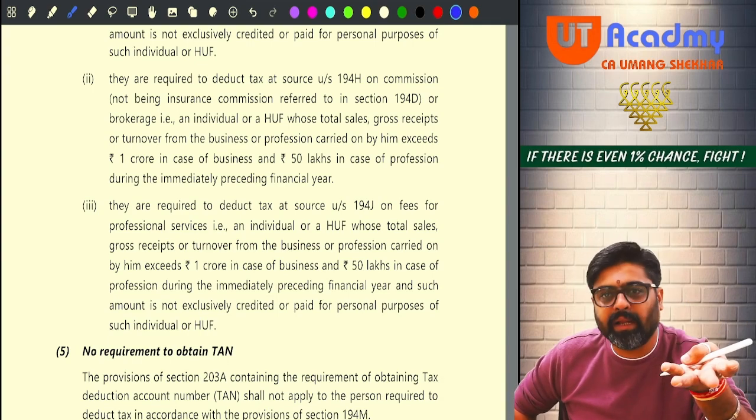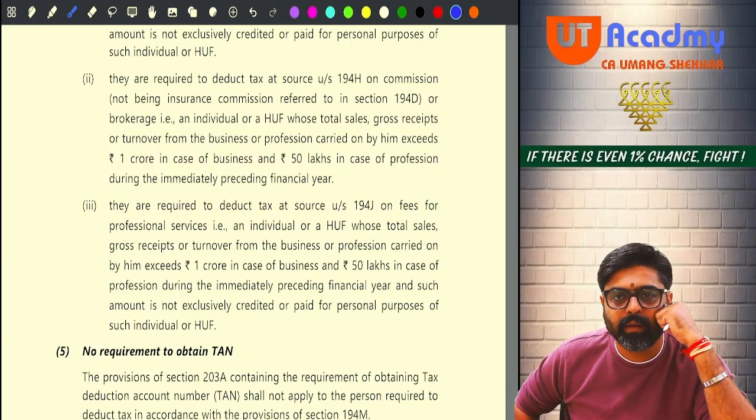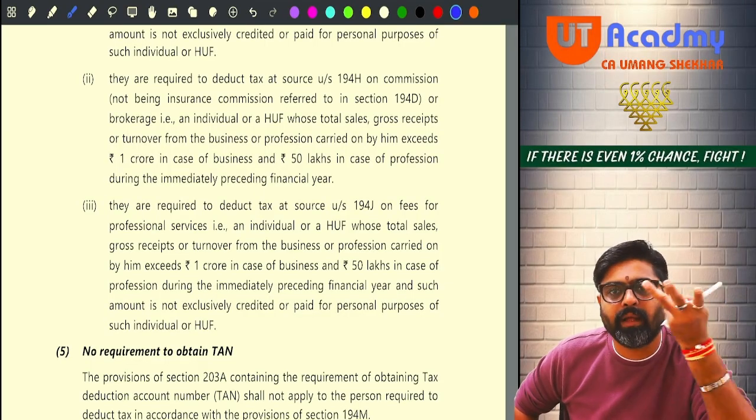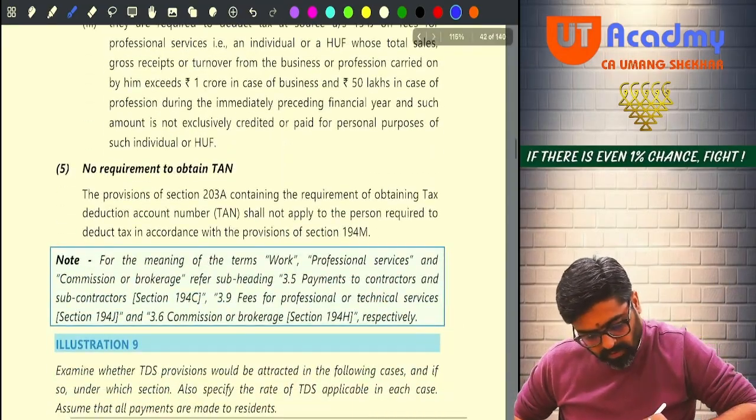But if you are already liable to deduct TDS under 194C, go there. No, why are you coming here? If you are already liable to deduct TDS under 194H or 194J, go there. Why are you coming here? Getting my point? Now, no requirement to obtain TAN.